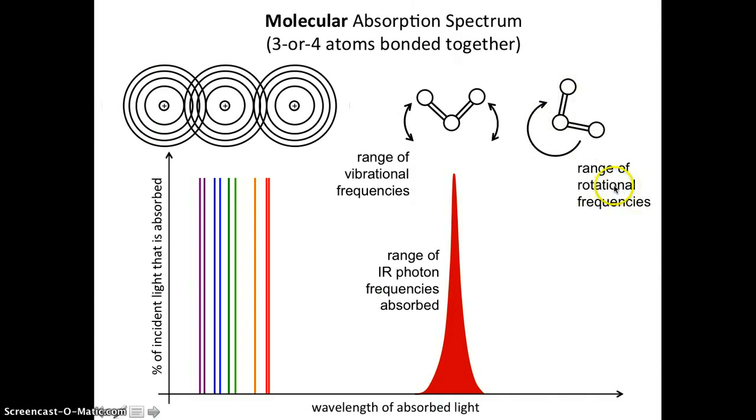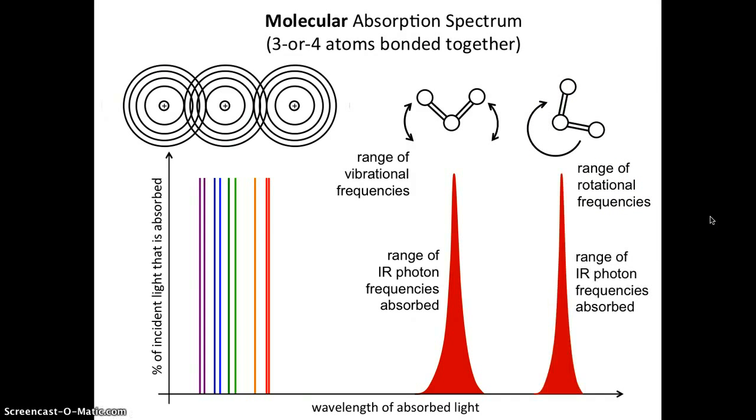Because they rotate at a range of frequencies, they absorb a range of photon frequencies, like that. So the match is perfect. If you want your molecule to vibrate with a particular frequency, you shine the exact same frequency photon on the molecule. So the frequency of vibration matches the frequency of the absorbed photon.